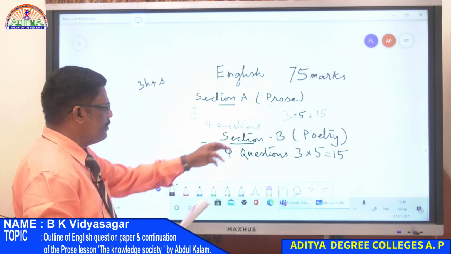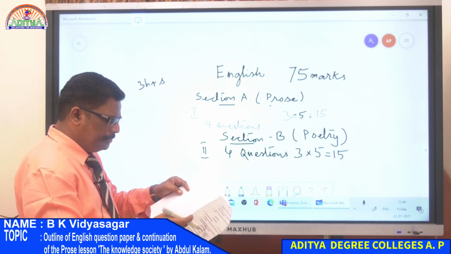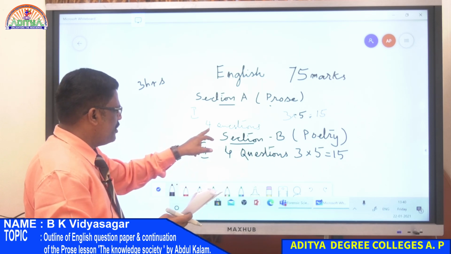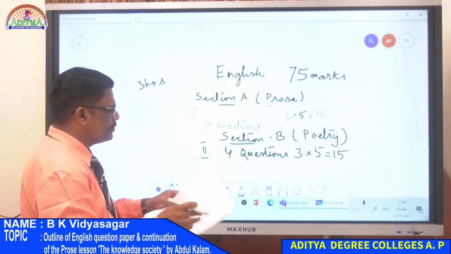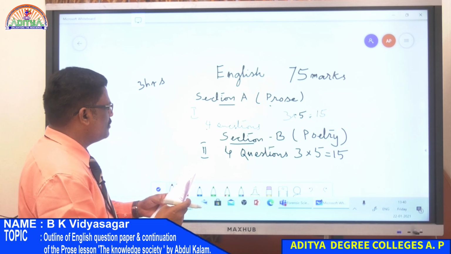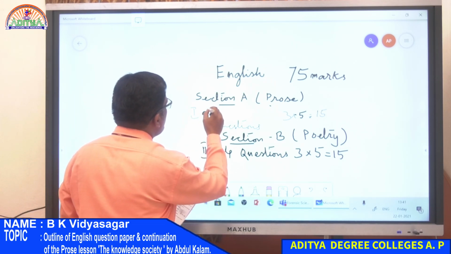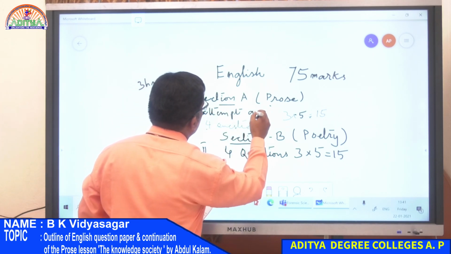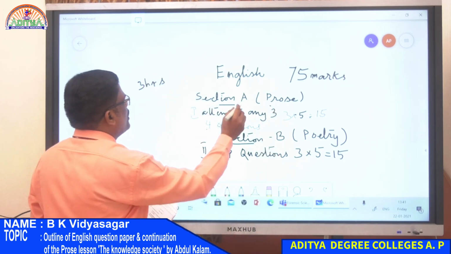3 into 5, 15. You will have 4 questions. You have to write only 3 questions. Out of 4, attempt any 3.